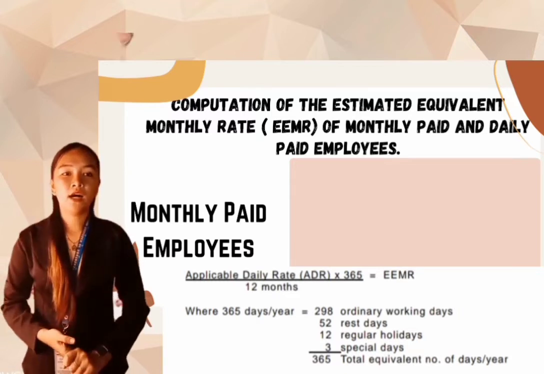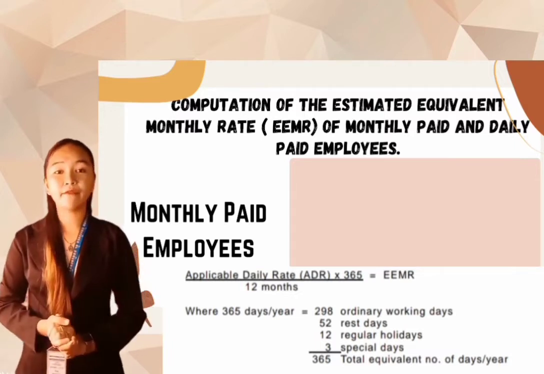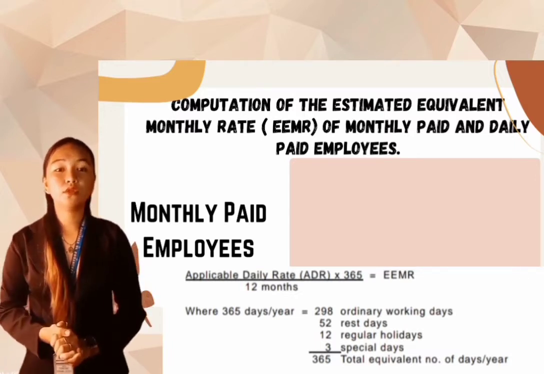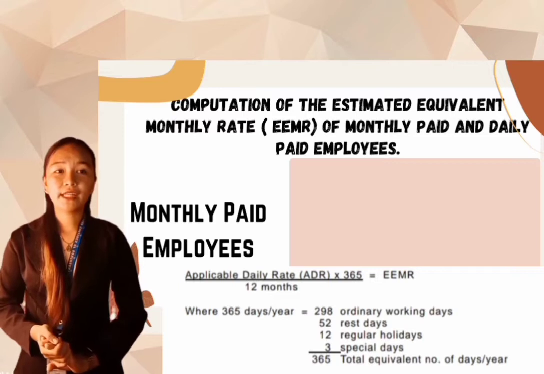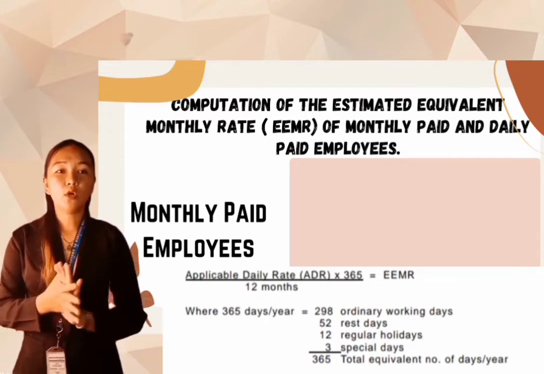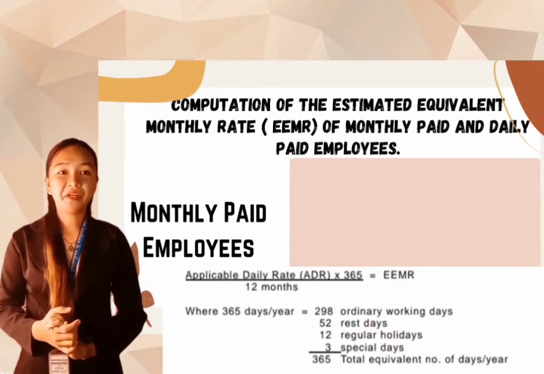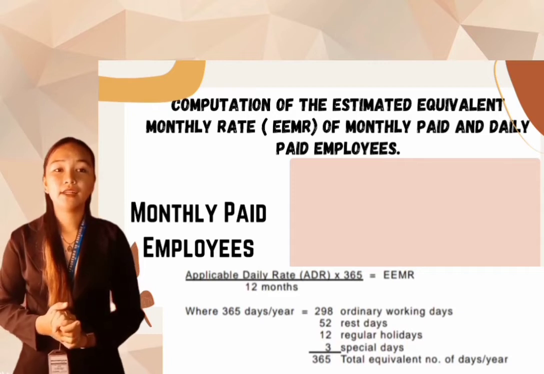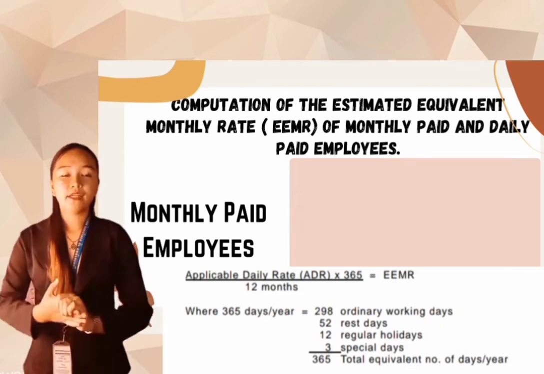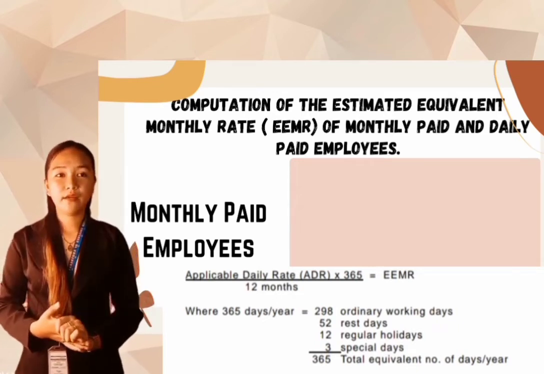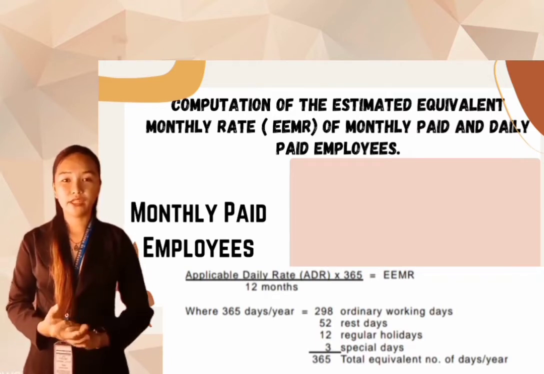To get the total equivalent number of days in a year, where 365 days in a year equals 298, this 298 is the ordinary working days, add 52 rest days, add 12 regular holidays, then add the 3 special days. Add that all up and it equals 365. So, this is the total equivalent number of days in a year.